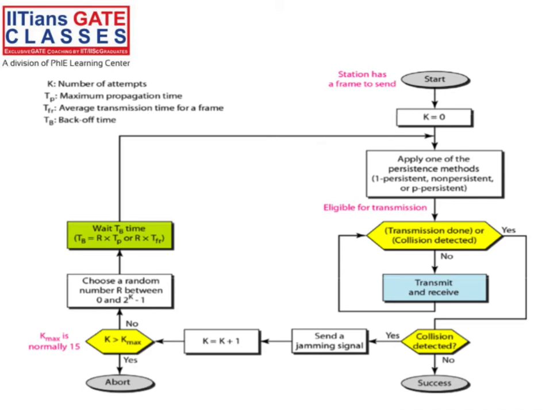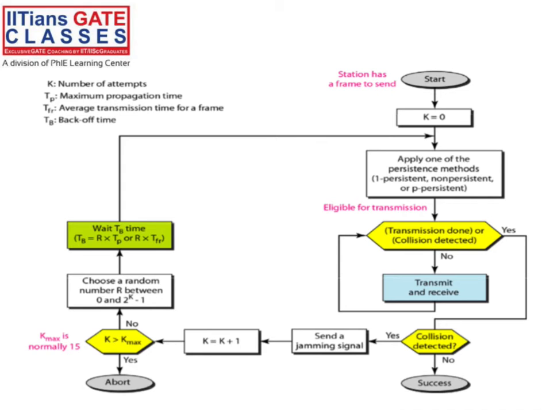Okay, this flow diagram is the workflow of CSMA/CD. This is your start point. Then the counter k is equal to 0. You know that thing: how many times retransmission will happen, that is the counter. Apply one of the persistent methods, one persistent, non-persistent, or p-persistent, any method you have to apply. So transmission is going on. You have to check whether the channel is busy or idle. If idle, then transmit. If transmission is done, fine, or if collision detection happens.